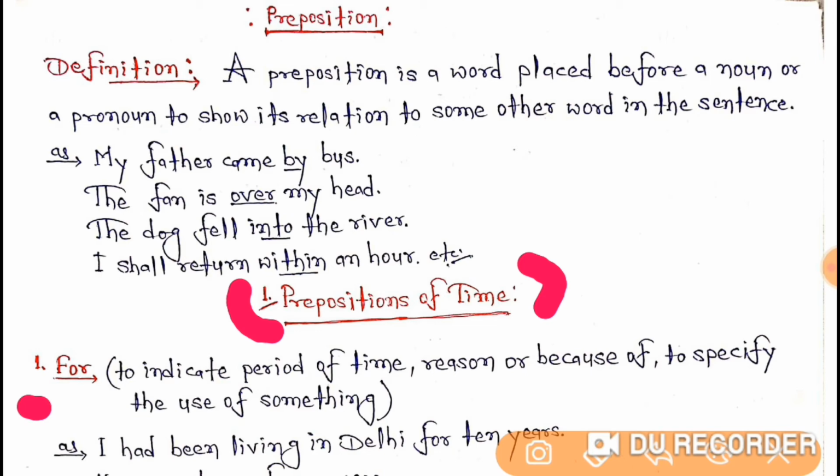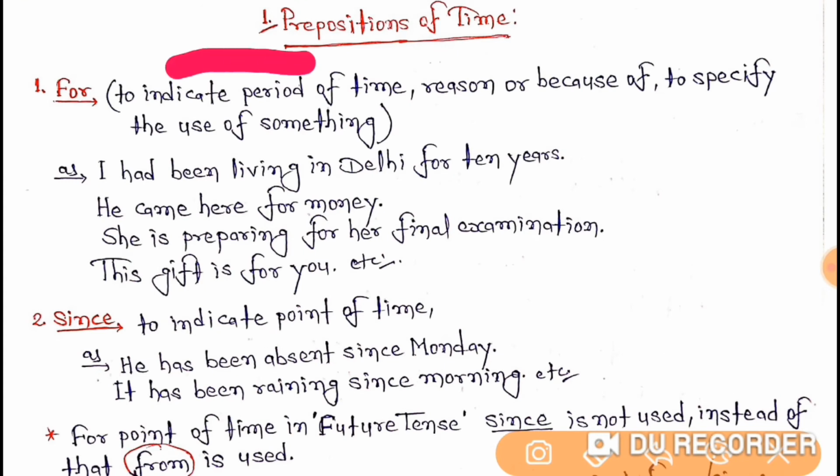Okay. So now let's understand the use of for. It is used to indicate period of time, reason or because of, and to specify the use of something. Now let's understand it in the sentence with the help of examples. I had been living in Delhi for 10 years. Here you can see for has been used as the period of time. He came here for money. This means this particular for here is showing reason and purpose, you can say.